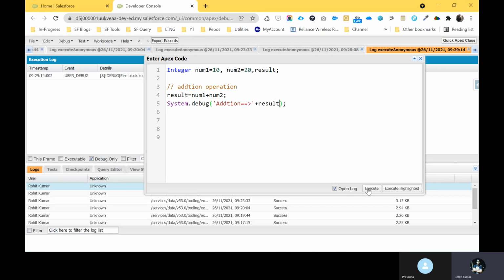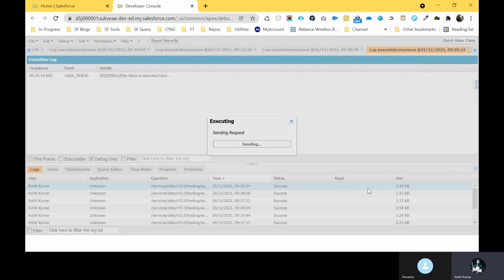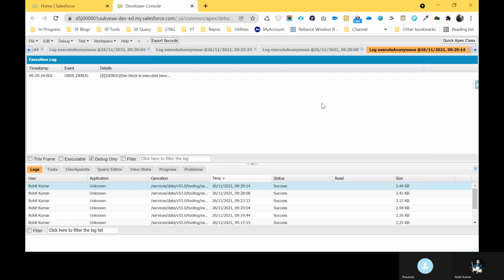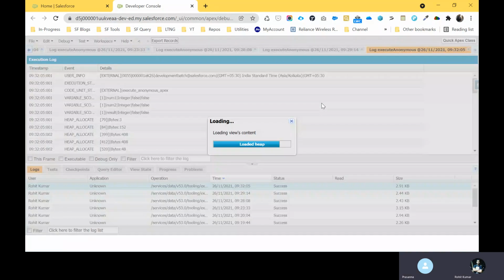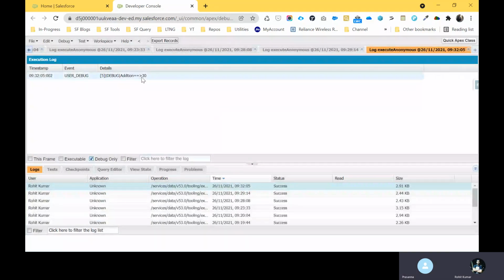Execute here, and finally you can see the output as we expect. You can see 30, right?